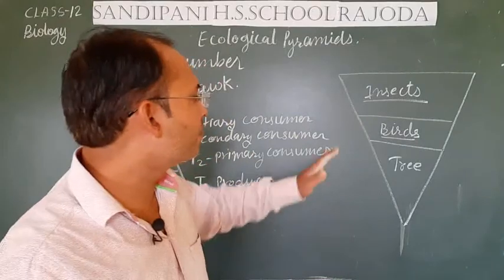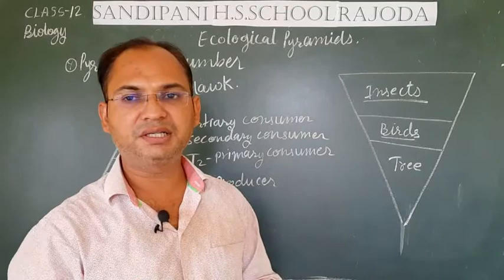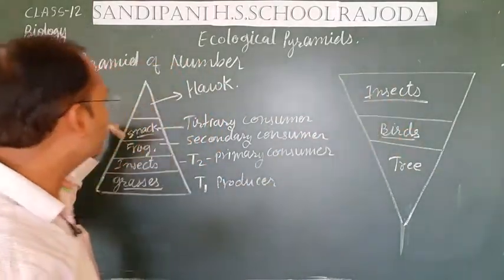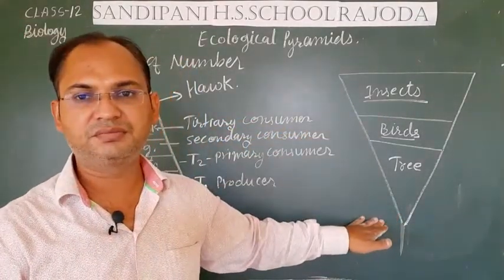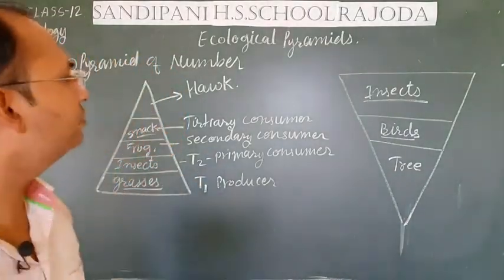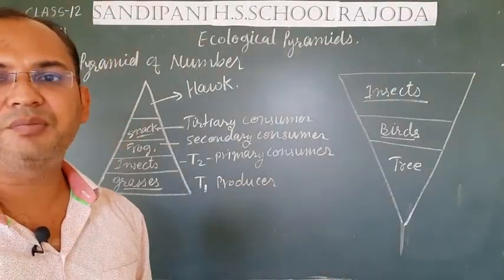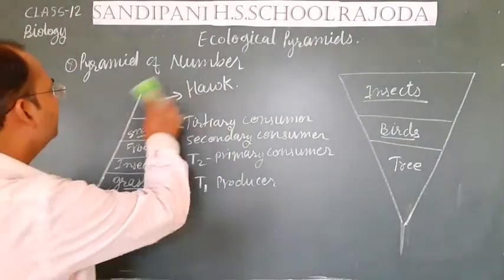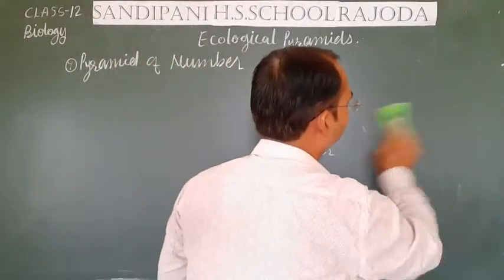So if we see the number pyramid of a tree, then we see that this pyramid is not like the grassland pyramid. It is not vertical, it is an inverted pyramid. We call it an inverted pyramid. Okay students, so these are the two different ecosystem pyramids of the same property, that is the number of living organisms. Now students, see the second type of pyramid, that is the pyramid of biomass.